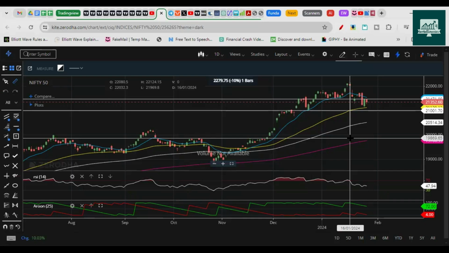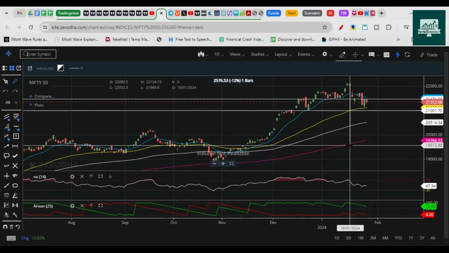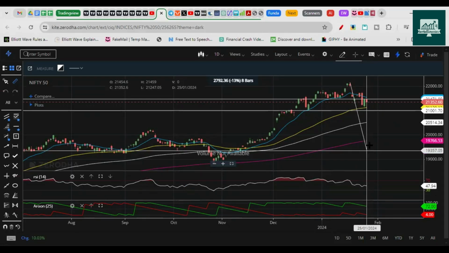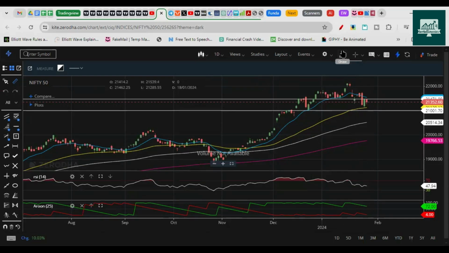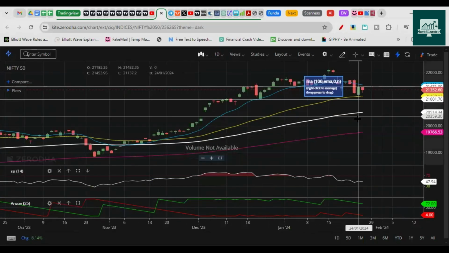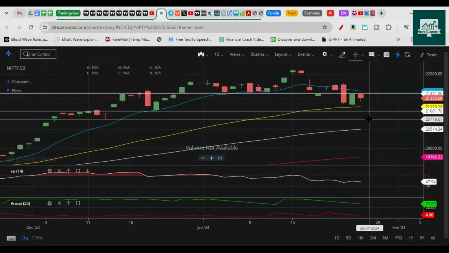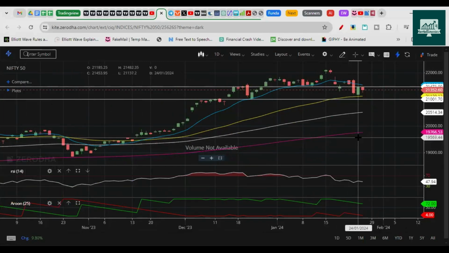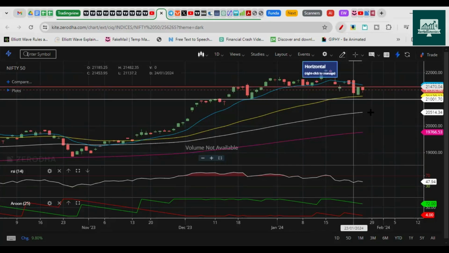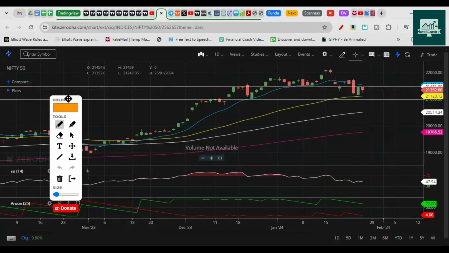You can see 10% somewhere near 19,900, and if we go deeper towards 19,500, it's 12 to 13% towards our target, and around this point it's 11%, at 19,800. So this much correction is much needed every once in a while for the up move to continue. So we are still bullish on the longer term, but on the shorter term it is going towards the 200 EMA. That is the best scenario that I see here.